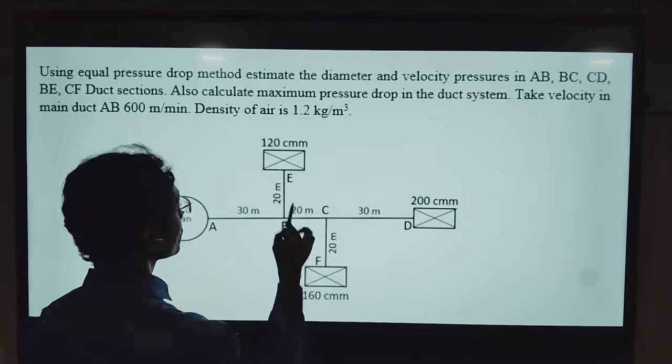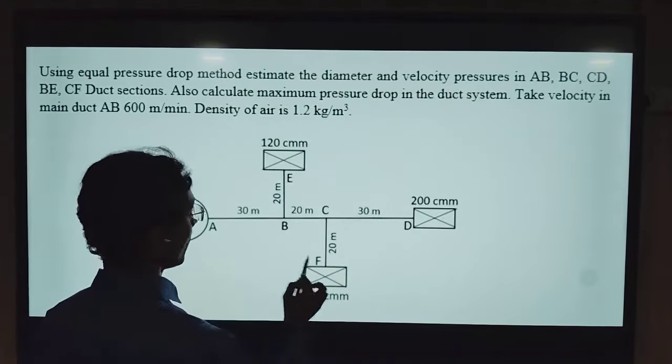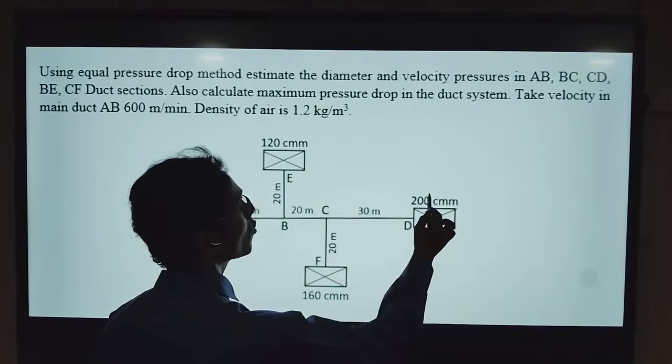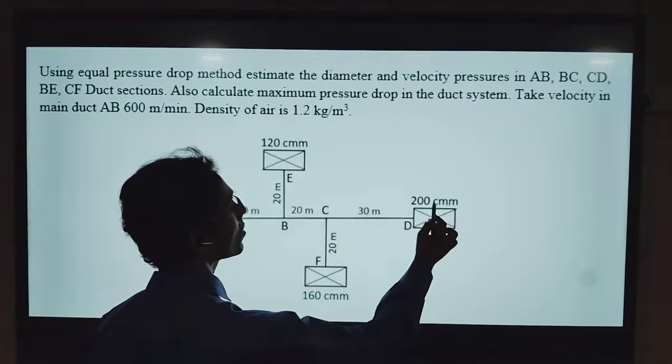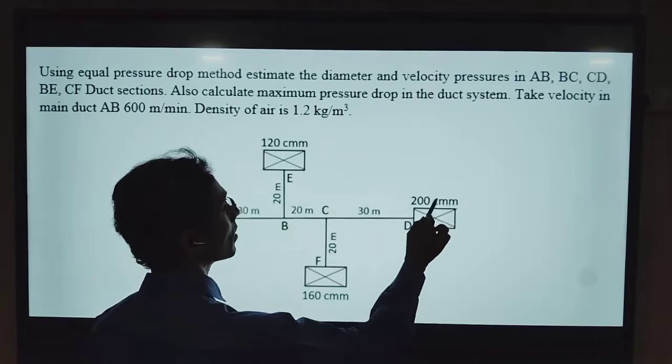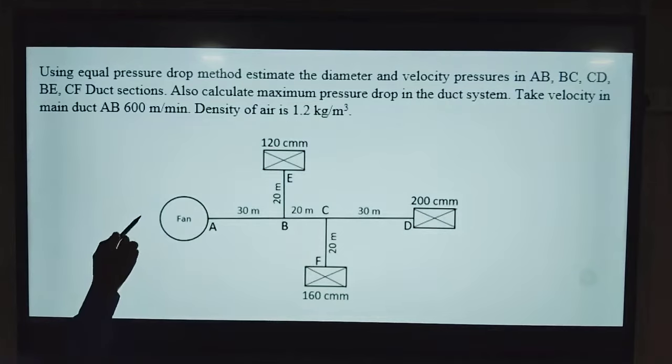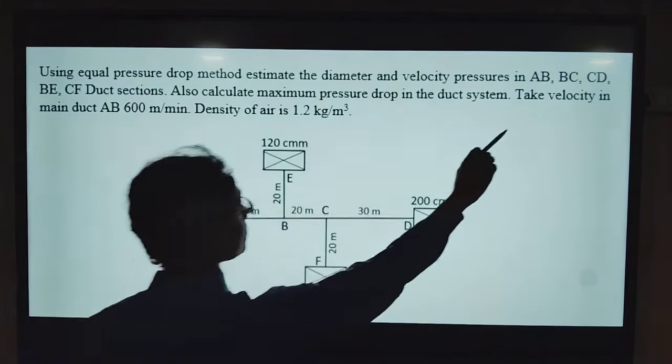Outlets E, D, F, and at the outlets the available air flow rate in cmm, that is cubic meter per minute, is mentioned here.